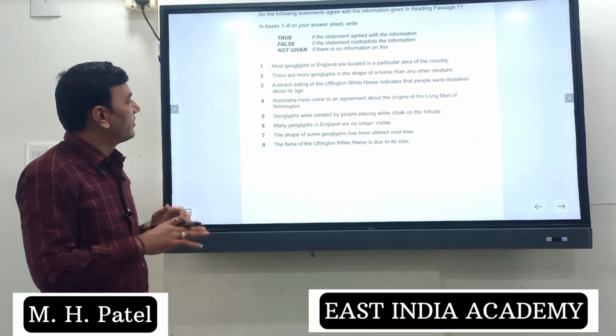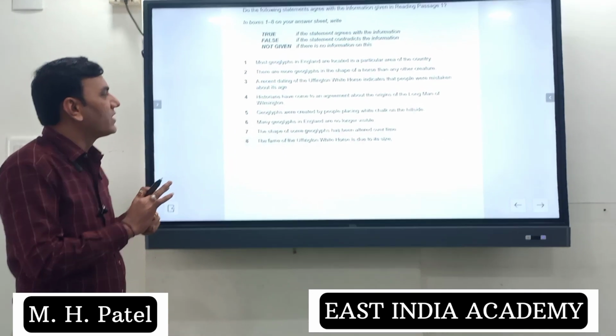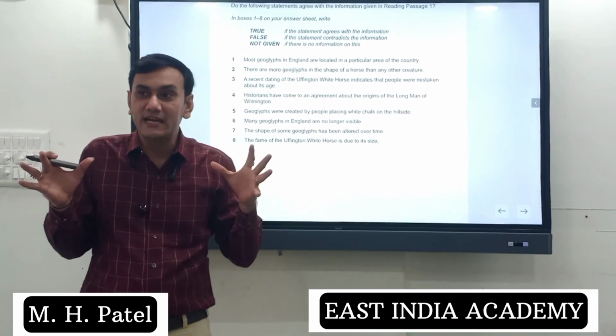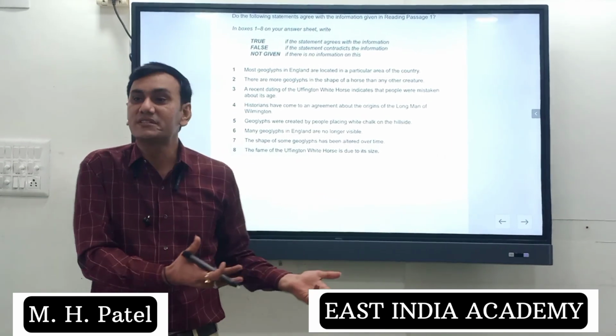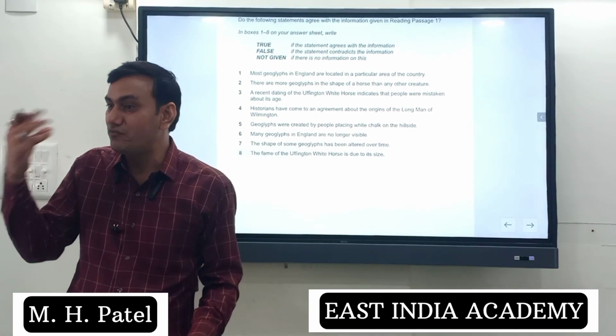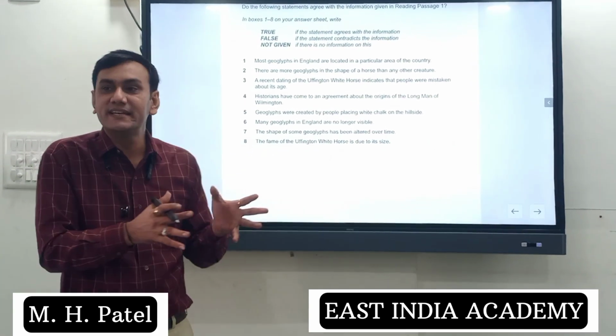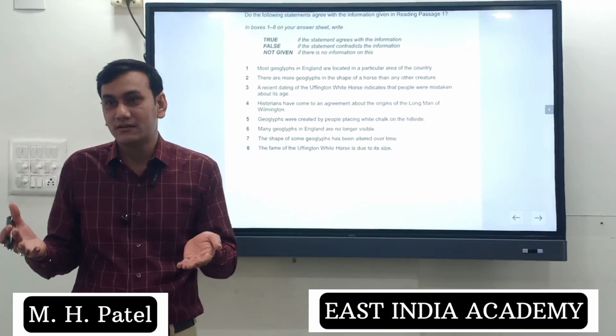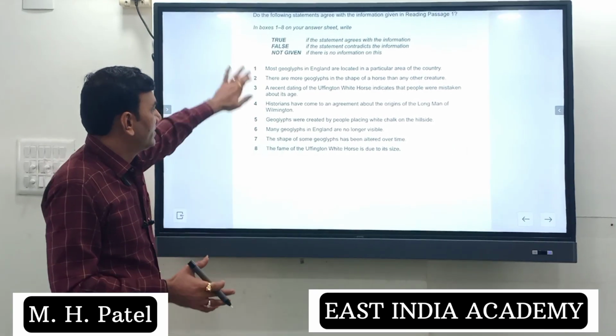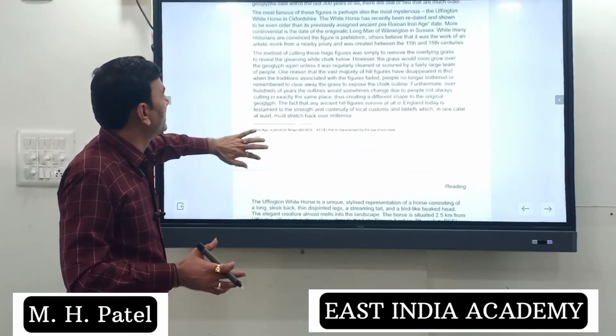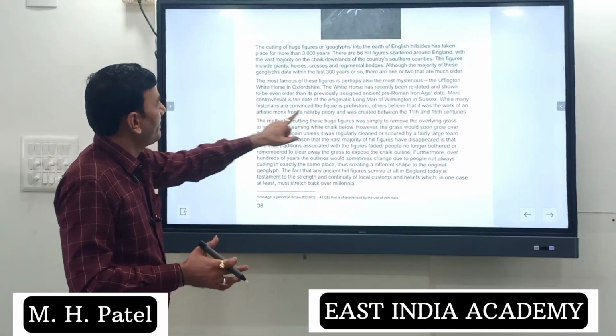Number 6. Many geoglyphs in England are no longer visible. They are no longer visible, that means they are there, but they cannot be seen, because of grass or whatever it is. If it cannot be seen, true. If it can be seen, it's false. This is a negative answer, right? So you can read here, next line.